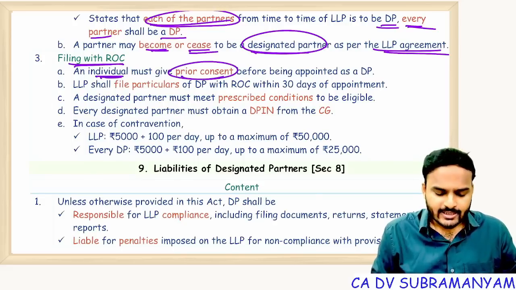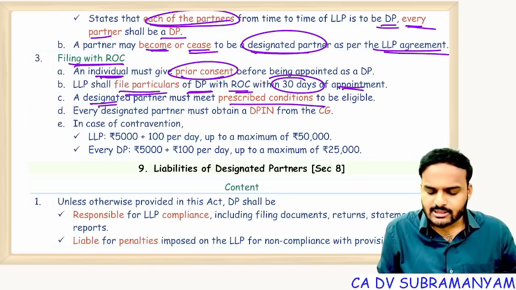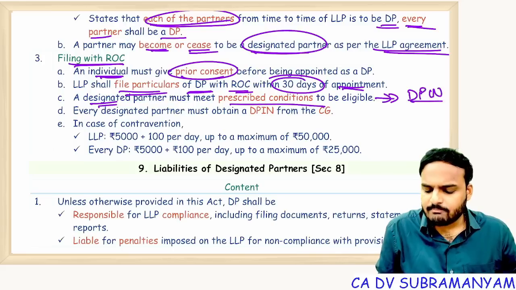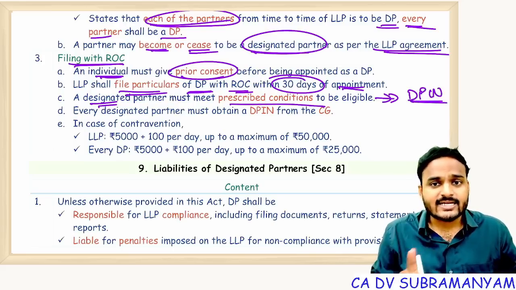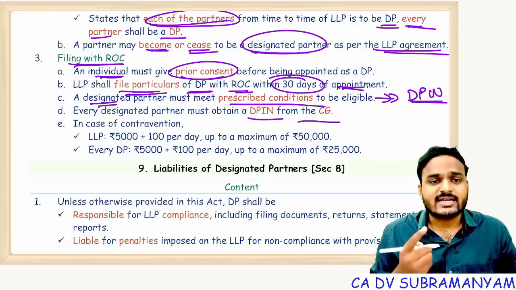Next one, before naming someone as a designated partner, LLP should get consent from that individual. Getting my point? And LLP shall file all the particulars of a designated partner with ROC within 30 days of appointment. A designated partner must meet prescribed conditions to be eligible. One such condition is he must possess DPIN, a designated partner identification number, or else he is not qualified to act as a designated partner.